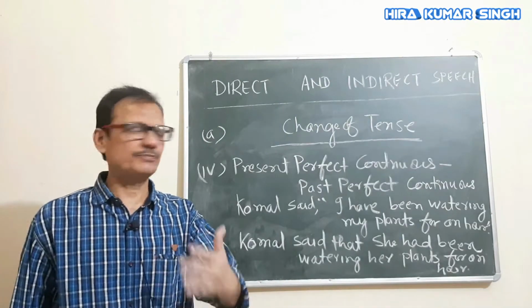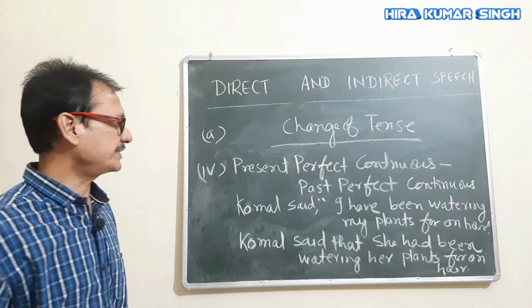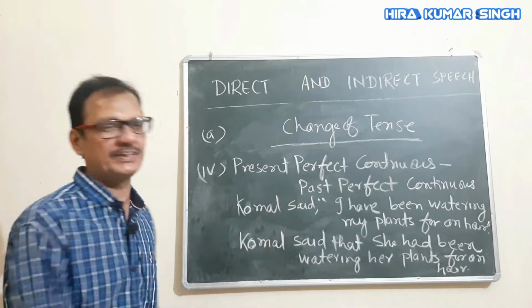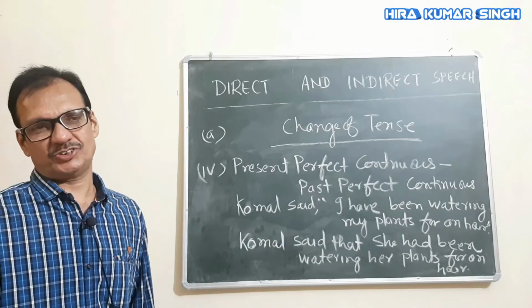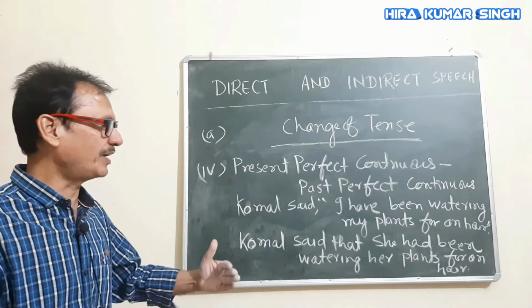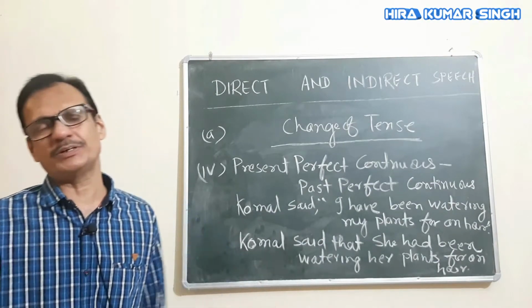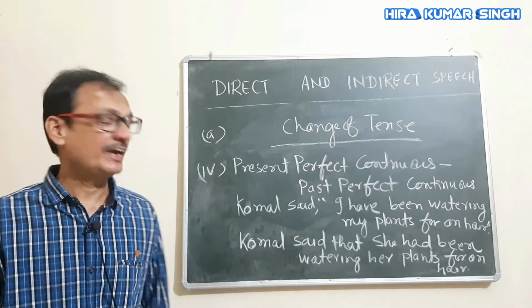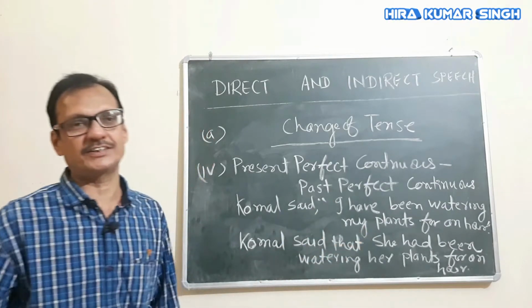Now students, the fourth one. Present perfect continuous changes into past perfect continuous if the reporting verb is in past tense. "I have been watering my plants for an hour." What tense is this? This is present perfect continuous, and this has changed into past perfect continuous.